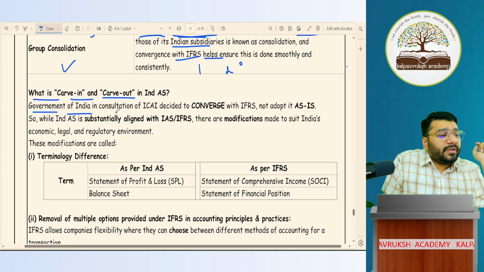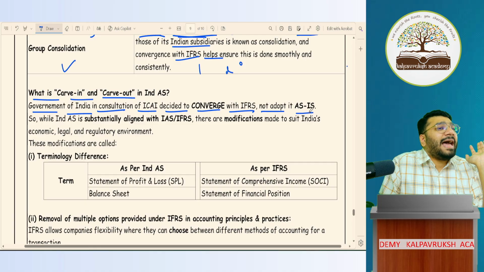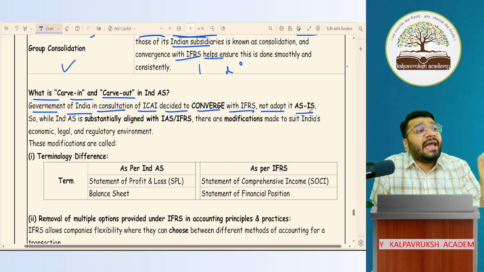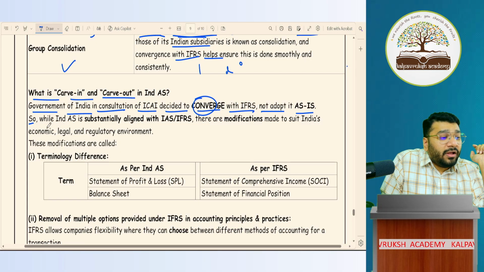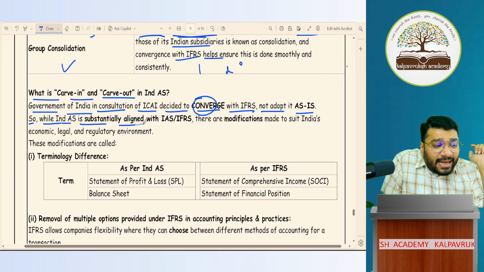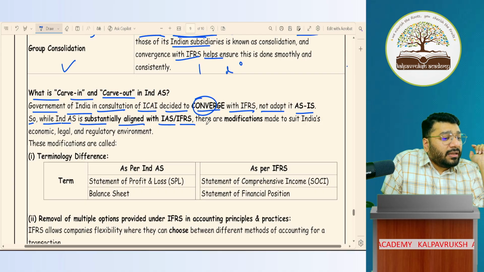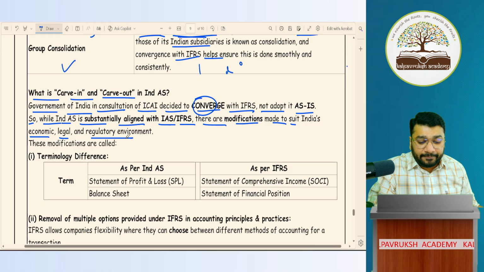Government of India, in consultation with ICAI, decided to converge with IFRS, not to adopt as it is. As is means what? We didn't adopt the IFRS as it is. Rather, we decided to converge. So, while India is substantially aligned with IAS or IFRS, there are modifications made to suit India's legal, economic, and regulatory environment. So, what are they trying to say is that